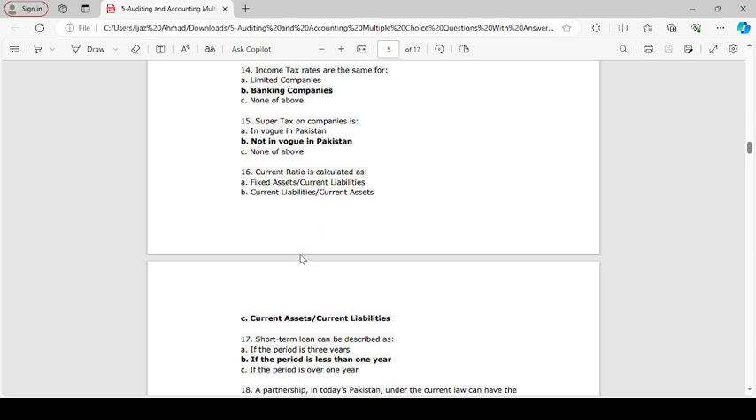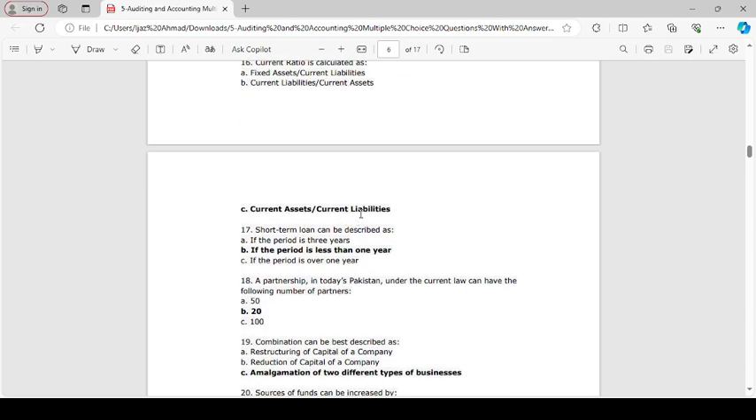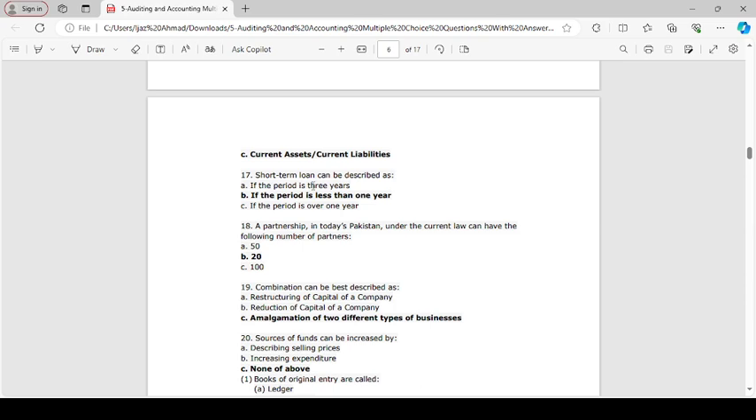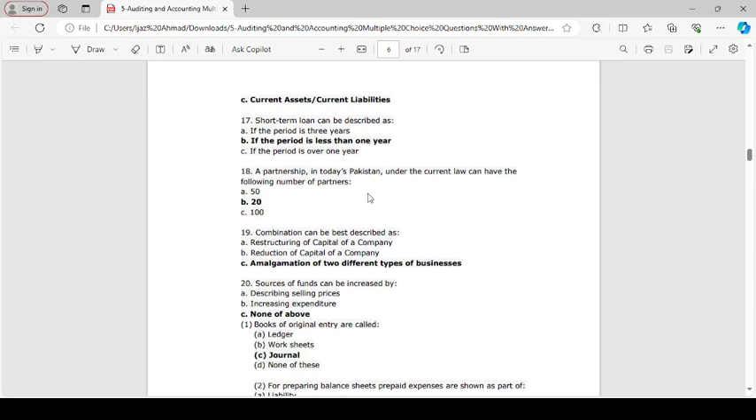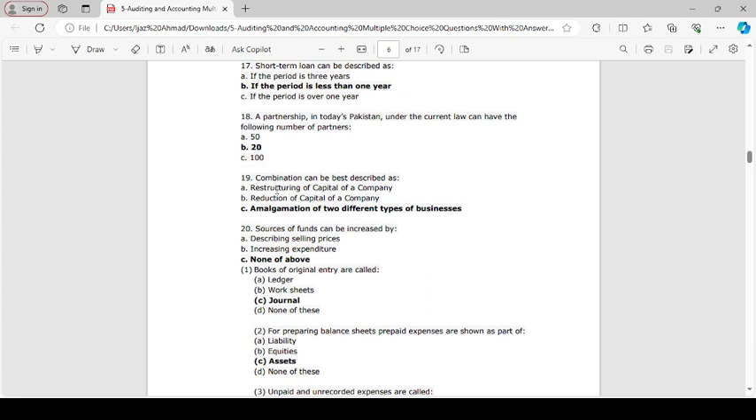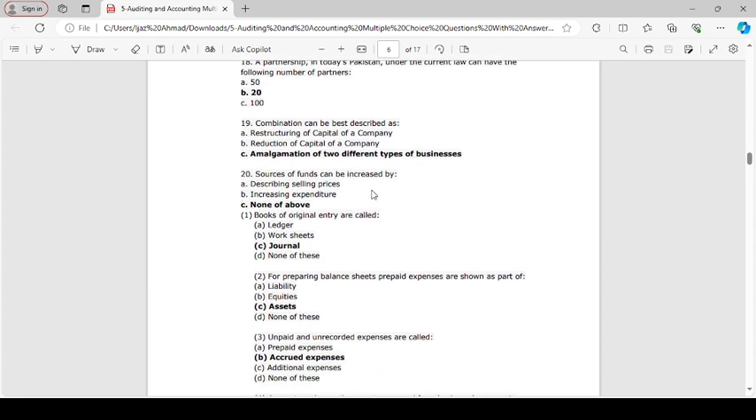Current ratio is calculated as current asset plus current liability. Short-term loan can be described as such if the period is less than 1 year. A partnership today under the current law has the following number of partners: BIS. Combination can best describe amalgamation of two different types of business. Source of a fund can be increased by none of this.